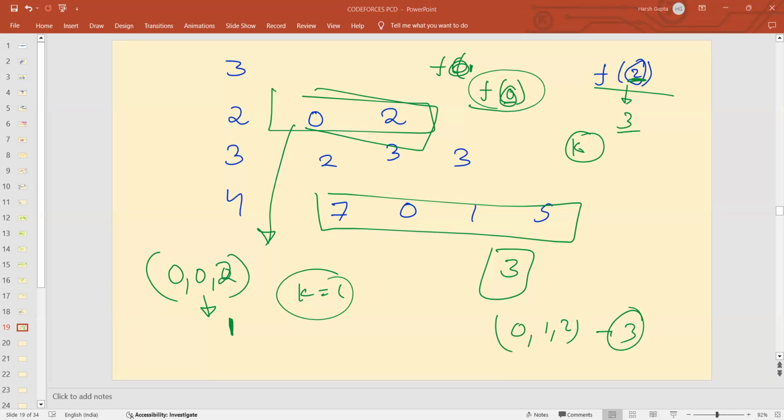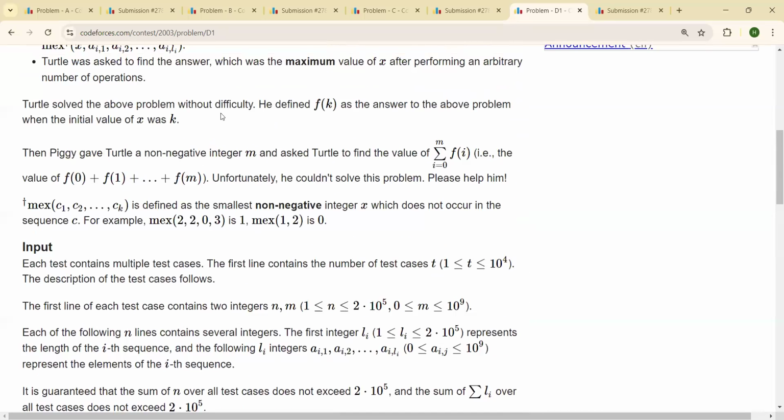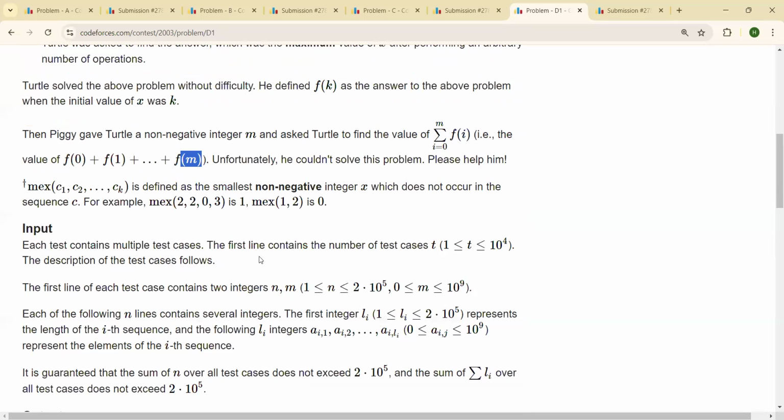Now, what is the question? Now you all understand what we mean by f of k. The question is that you are given m and you want to calculate f of 0 plus f of 1 plus f of 2 up till f of m. This is actually what the question is. Is the question clear? Yes. So how can we do this?